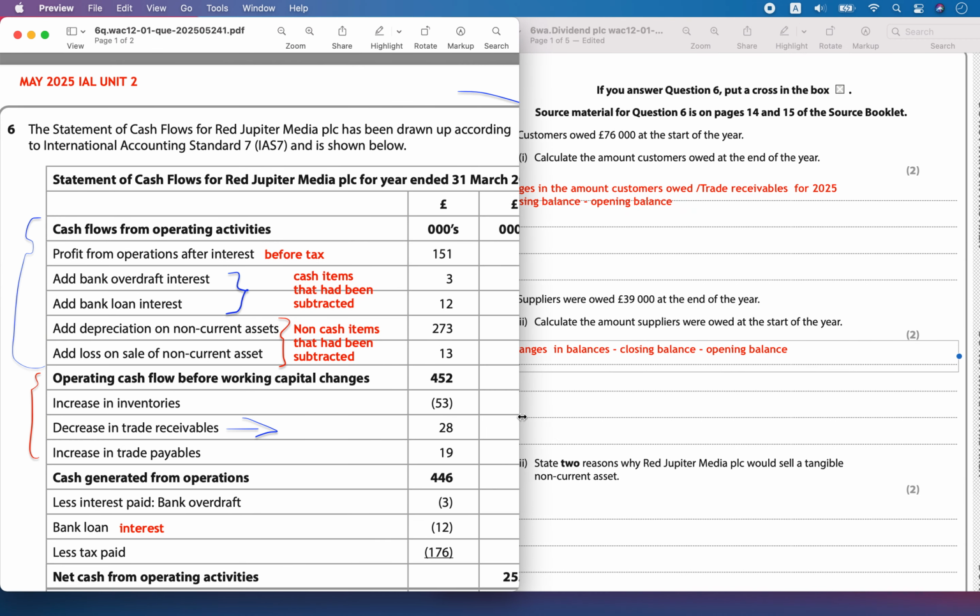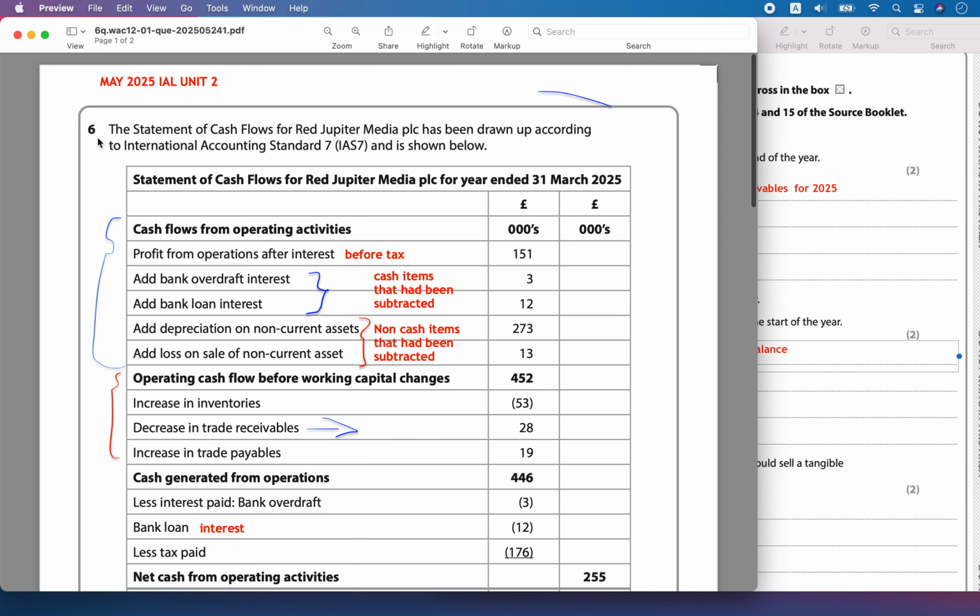Hello, today we are solving May 2025 IAL Unit 2 question number 6. This is about the statement of cash flow for Red Jupiter Media PLC, and it has been drawn up according to IAS 7 and is shown below. Here is the statement of cash flow for Red Jupiter Media PLC for the year ended 31st March 2025.